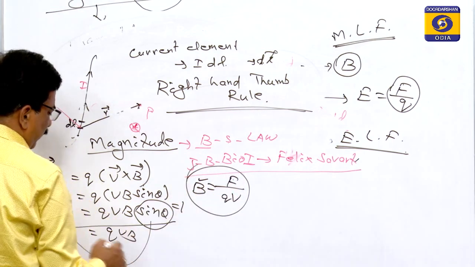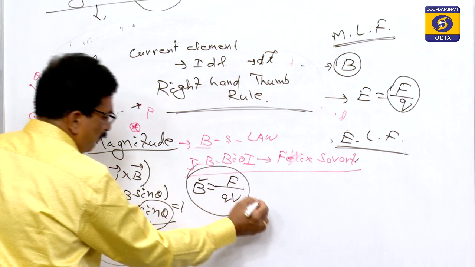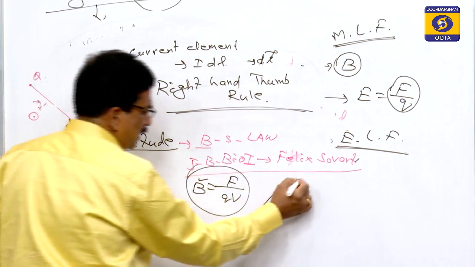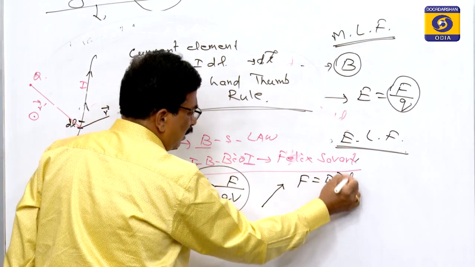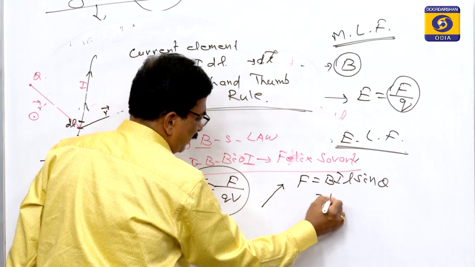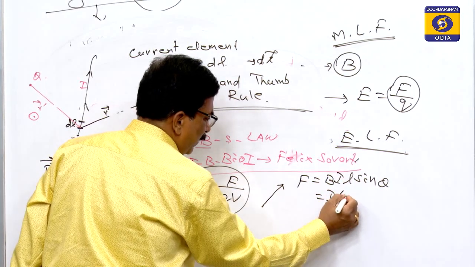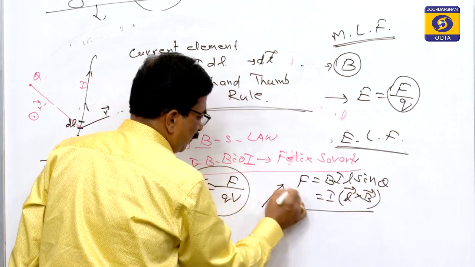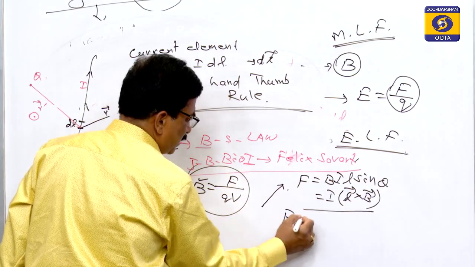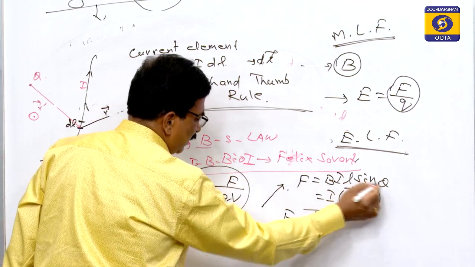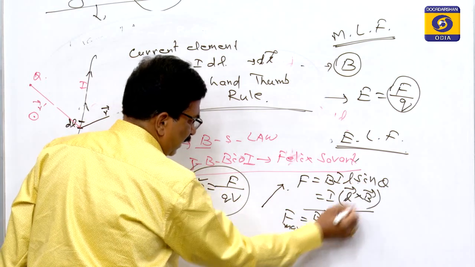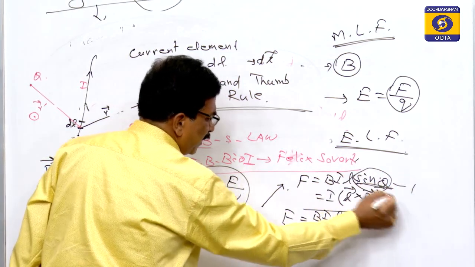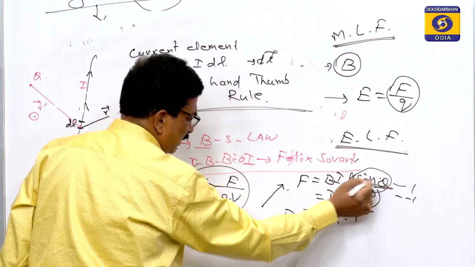B equals F by QV, and this can also be expressed differently. Suppose instead of flowing charge, we flow current, then F equals BIL sin theta, that is I of L cross B. For the maximum, sin theta equals 1, because in mathematics the maximum value of sin theta is 1 and the minimum is minus 1.